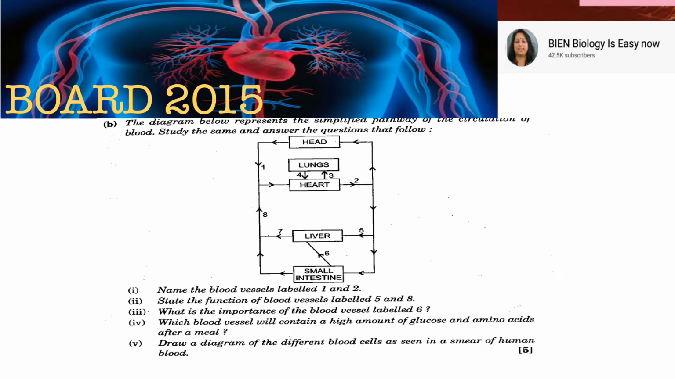So name the blood vessels labeled 1 and 2. State the function of blood vessels 5 and 8. What is the importance of blood vessel 6? Which blood vessel contains a high amount of glucose and amino acids?